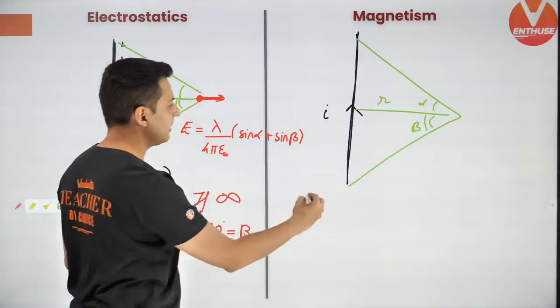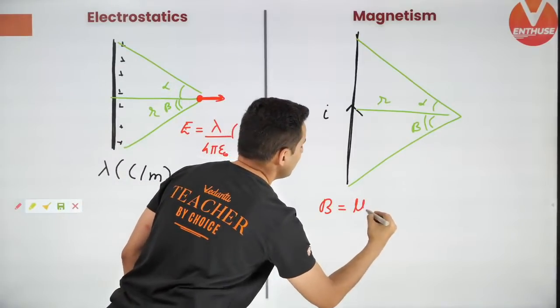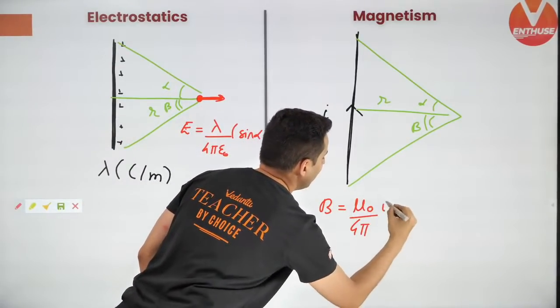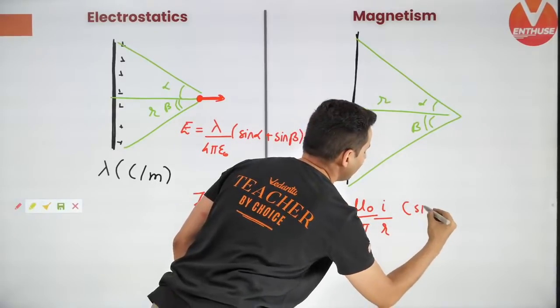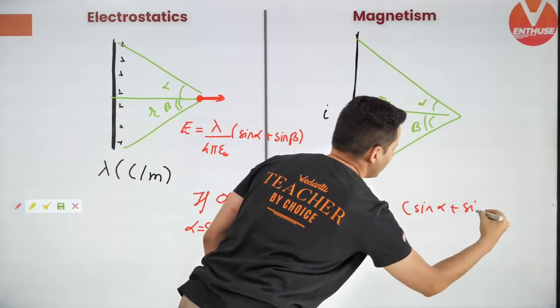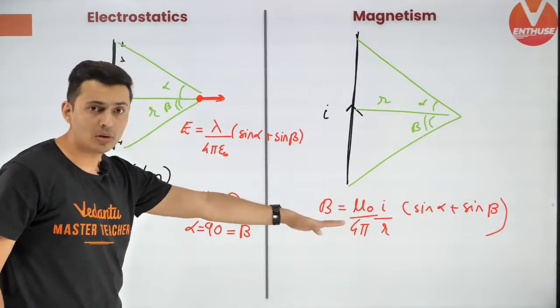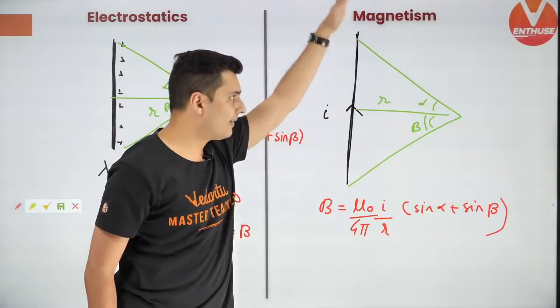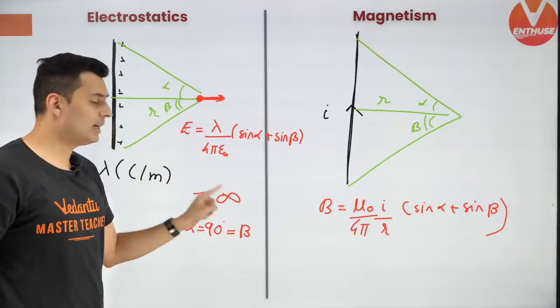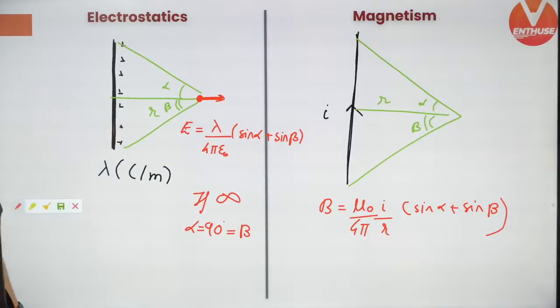Same thing in magnetism, you will get mu naught by 4 pi I divided by r, times sine alpha plus sine beta. This is the formula for a finite wire. You can also get the formula for an infinite wire by putting alpha and beta both as 90 degrees.